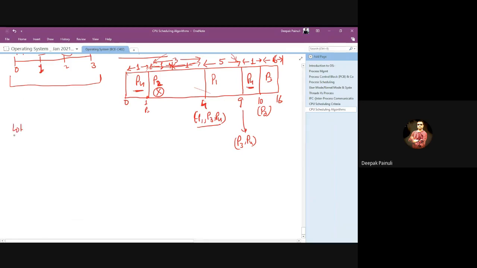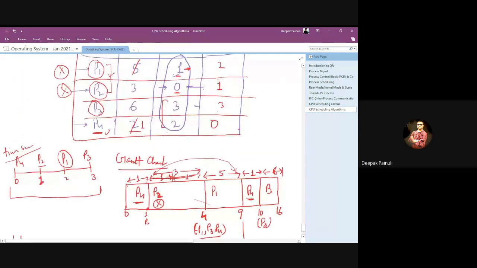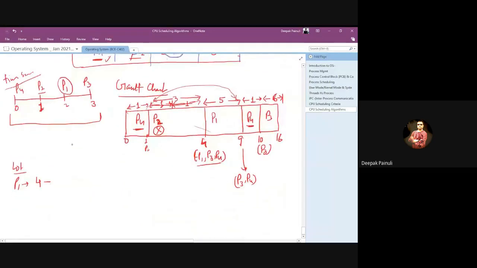Waiting time. For P1, waiting time will be 4, the time at which it got the CPU, minus when it arrived, P1 arrived at 2, minus 2. That means 2 seconds will be the waiting time for P1. For P2, let's check. At time 1, it got the CPU, right?